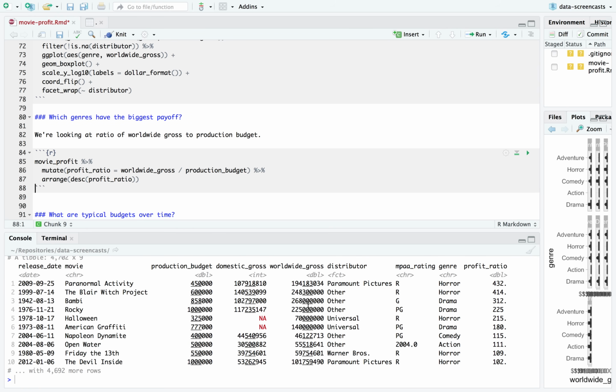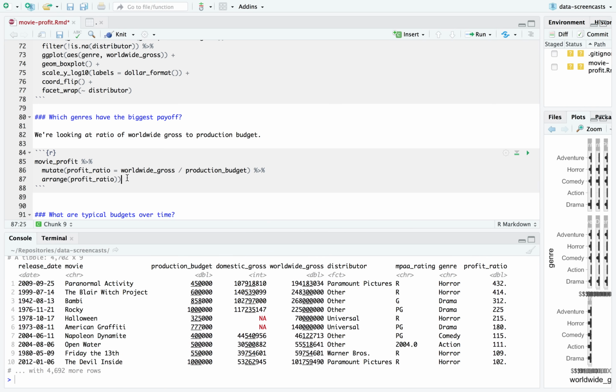But let's start by looking at Paranormal Activity and the Blair Witch Project. Those make a lot of sense. We got some horror movies here that are making way more than their original budget. So that is really getting us into the Halloween spirit. The original Halloween, we don't have a domestic gross for it, but we have a production budget. All right. Actually, this is not nearly as strange data as I was thinking. Making back a few hundred times their budget makes a lot of sense.